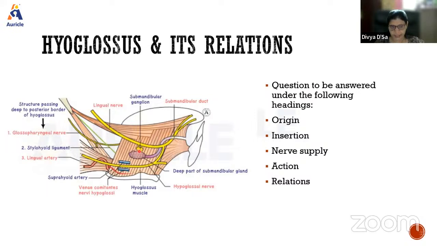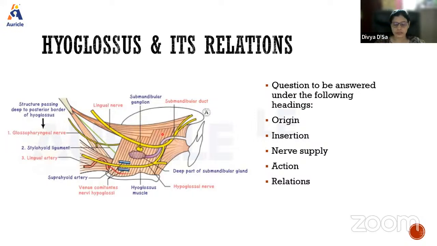And then we see the styloglossus muscle, and a small portion of the mylohyoid muscle. In the picture the mylohyoid is not there, but the mylohyoid muscle will be overlapping in this portion.